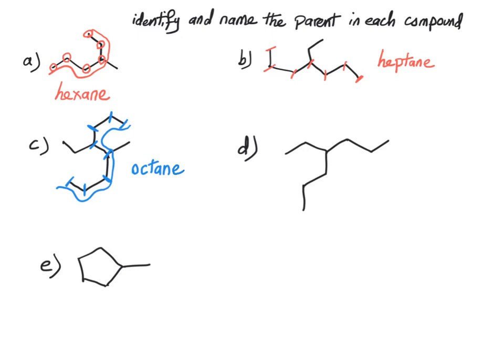Indeed, the longest chain is this chain: 1, 2, 3, 4, 5, 6, and 7. It is heptane. And finally, for E, this ring is the parent. It has 5 carbons and it's a ring. So the parent for E is cyclopentane.